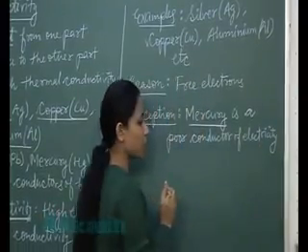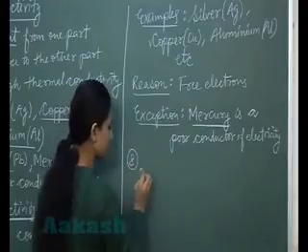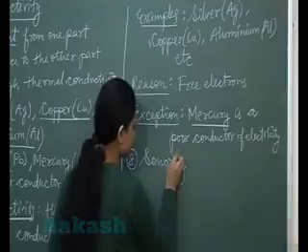Now next physical property which we are going to study is sonority. What is that? Eighth physical property we are going to study now is sonority.